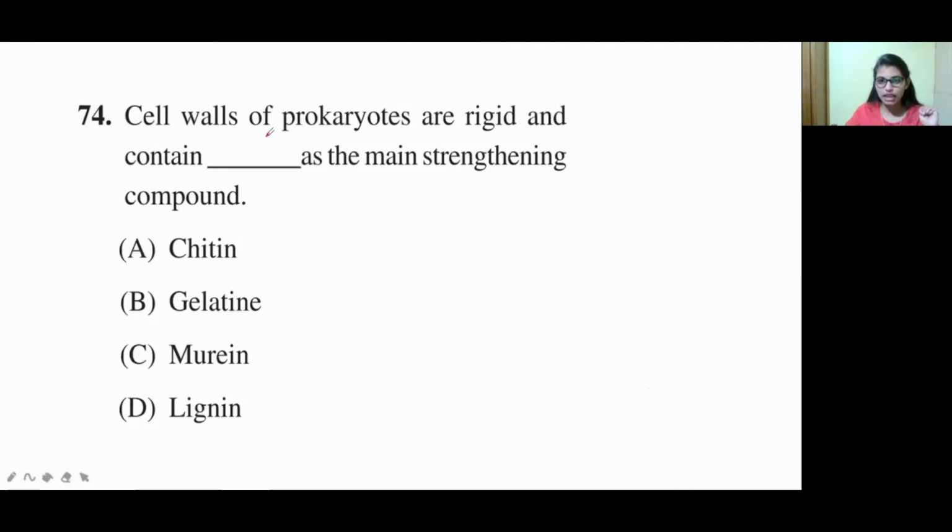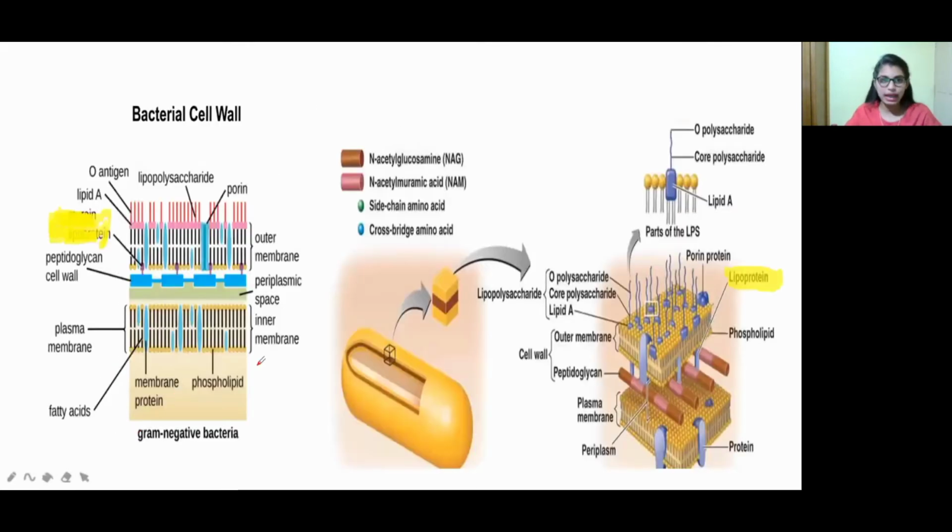Cell walls of prokaryotes are rigid and contain dash as the main strengthening compound. Option A chitin, option B gelatin, option C murein, option D lignin. So let us see what is the strengthening compound present in the prokaryote cell. So see, this is the bacterial cell wall. Bacteria belong to prokaryotes, right? We are eukaryotes. Bacteria are prokaryotes. So this is the bacterial cell wall.